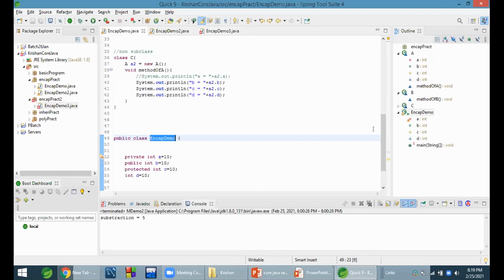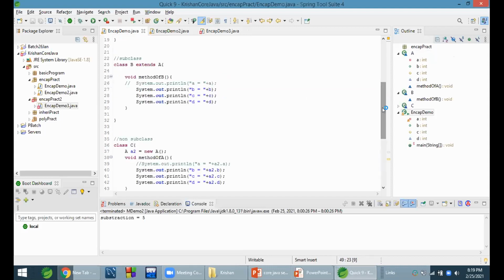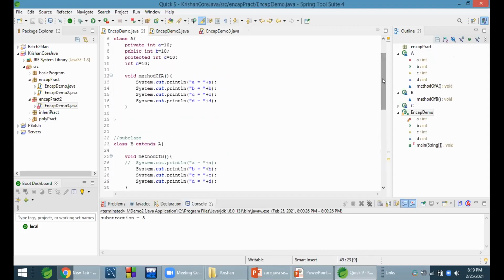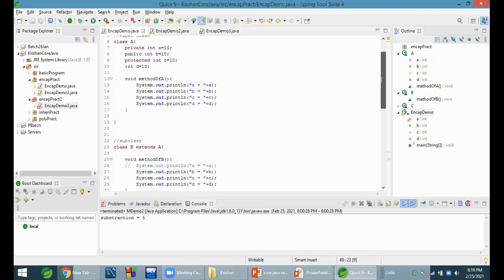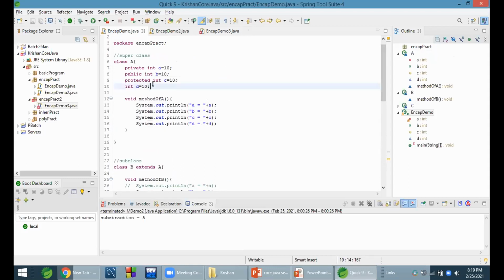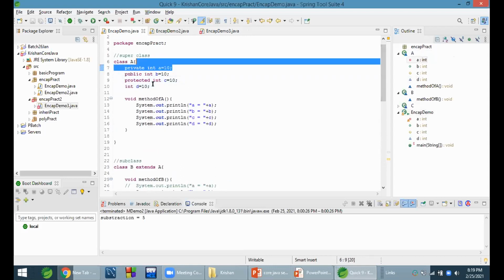Means we are trying to access it at different places in the overall application where it can be accessed: within class, within subclass, within non-subclass, outside file, outside package. Okay. So is it clear for private member? Any doubt in this?